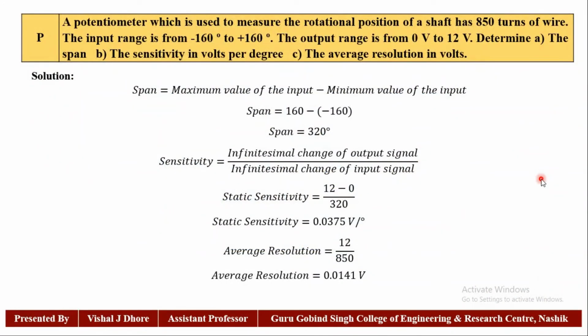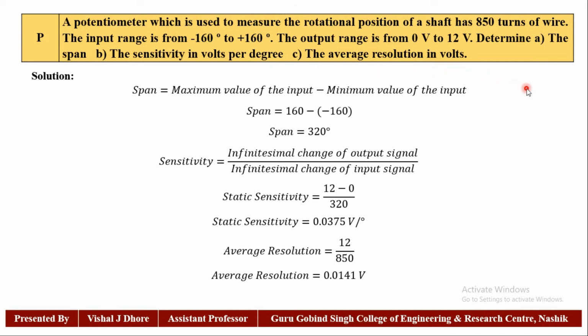Now take some simple numericals. The first numerical: a potentiometer which is used to measure the rotational position of a shaft has 850 turns of wire. The input range is from minus 160 degrees to plus 160 degrees. The output range is from 0 volt to 12 volts. Determine first the span, second the sensitivity in volts per degree, and last the average resolution in volts.